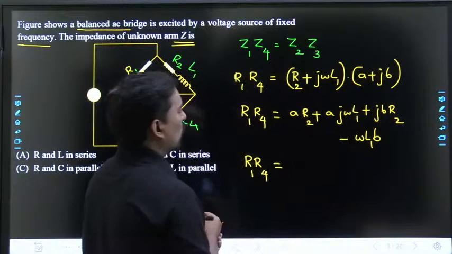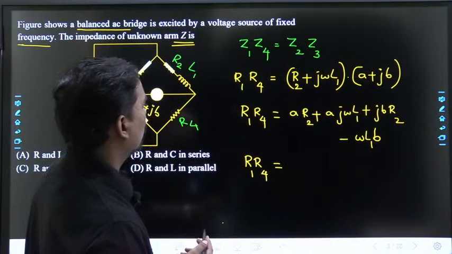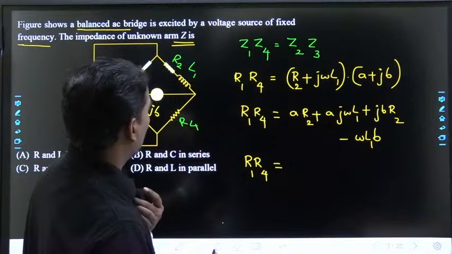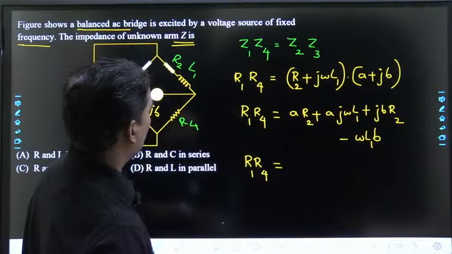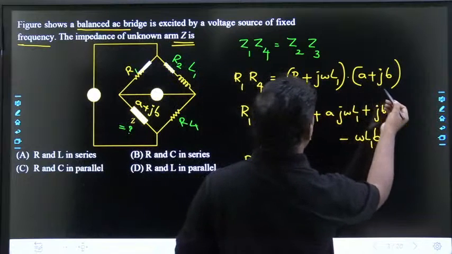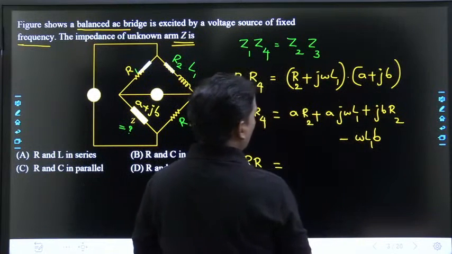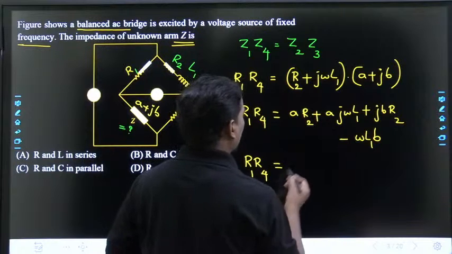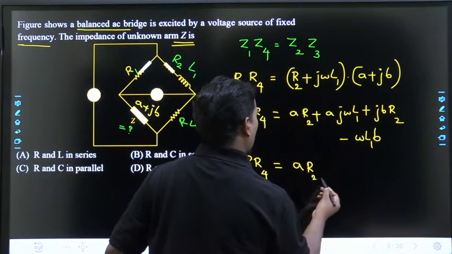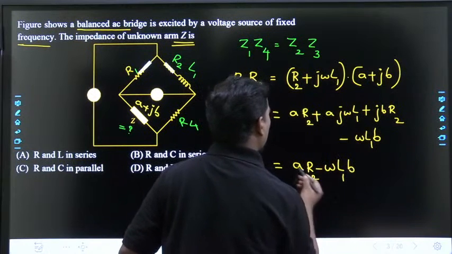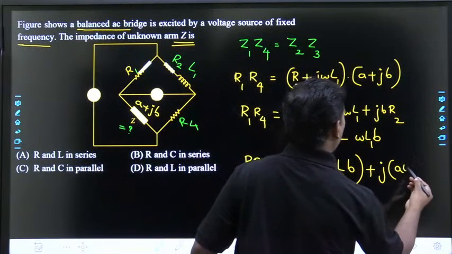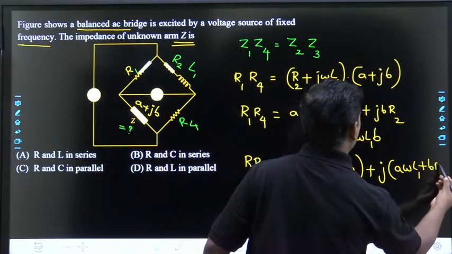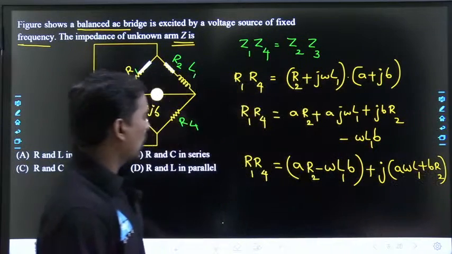So the real part: AR2 minus omega L1 B, plus, if you take J common, that will be A omega L1 plus BR2. Okay. So if you equate these two,